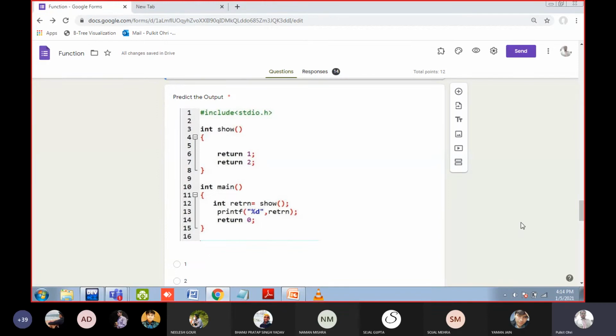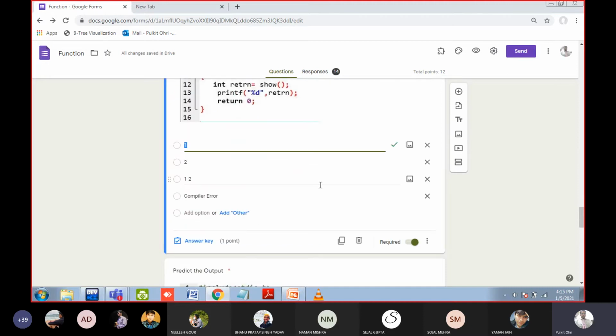So here, can anyone tell me the answer? Very simple question. So one. Of course, one is the answer. Okay. Return 2 means this line is never reached, because return 1 means you have come back to the line number 12. So what will happen here? Instead of show in the return, one will go and one is printed on the screen. Okay.